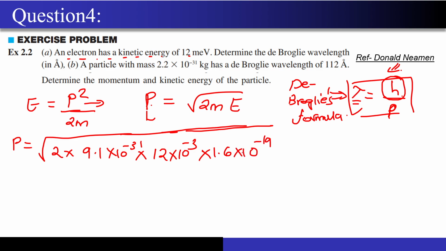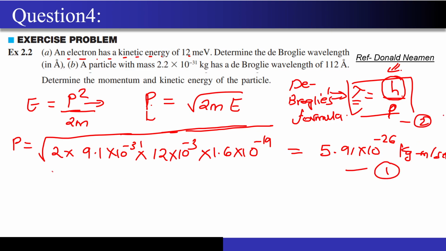Correct? So if you calculate this value, then the value of P will come out to be around 5.91 into 10 to the power minus 26. And what will be the units? Kg meter per second, correct? So this is the value of P. Now I will substitute it. This is 1, this is 2.